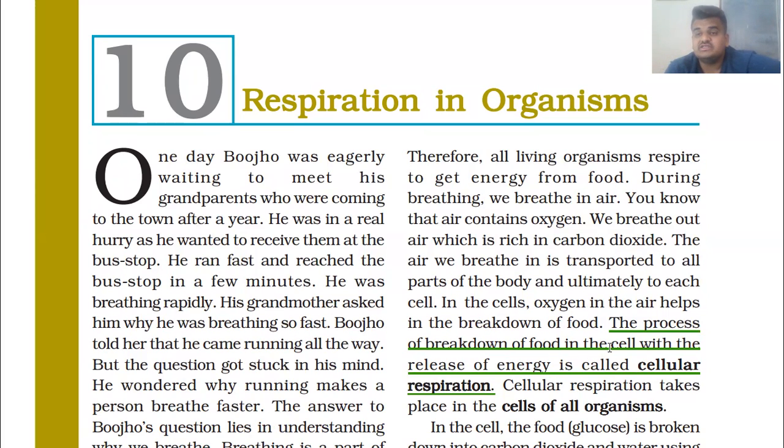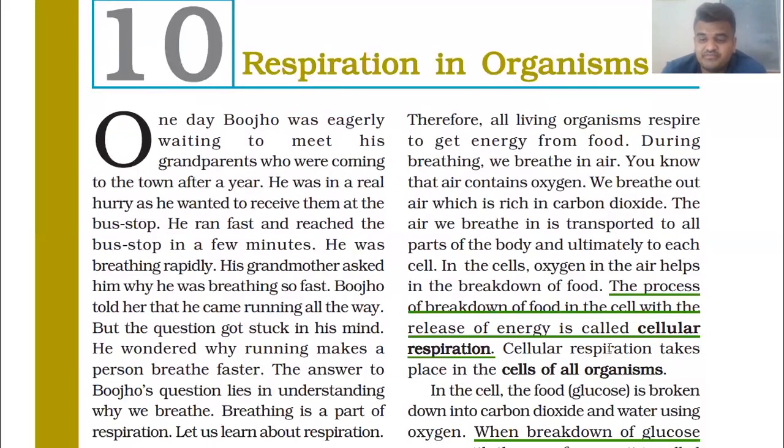We already studied that the air we take in breathing goes to all parts of the body, and ultimately to each and every cell. So the process of breakdown of food in the cell with the release of energy is called cellular respiration.